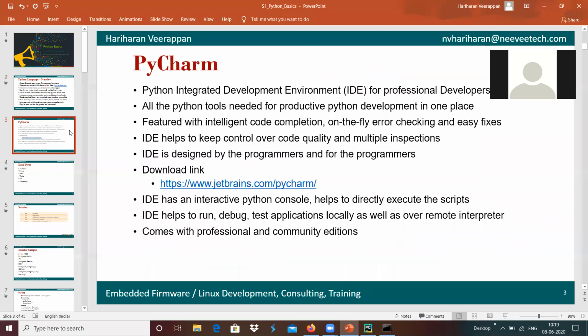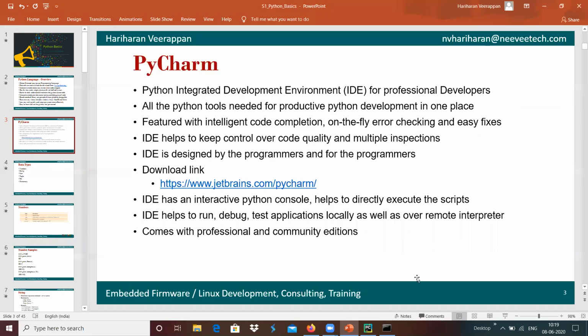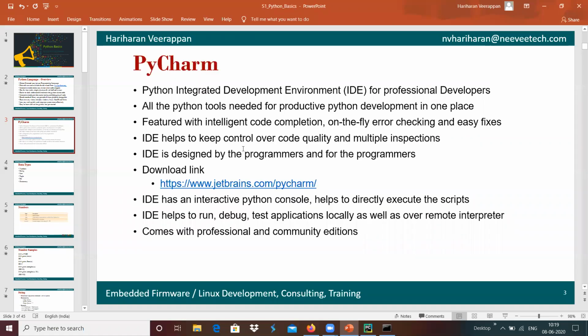In order to develop in Python programming, we need an IDE, and PyCharm is an integrated development environment for professional Python developers. It basically includes all the tools needed for Python development in one place. For example, here we have PyCharm installed, and we can download PyCharm from the internet.